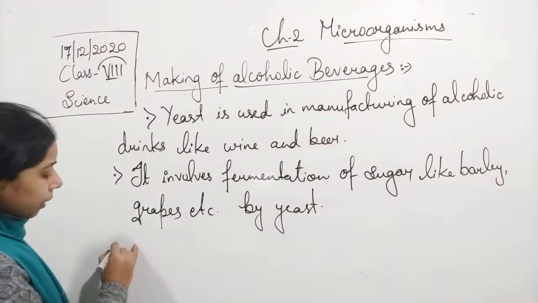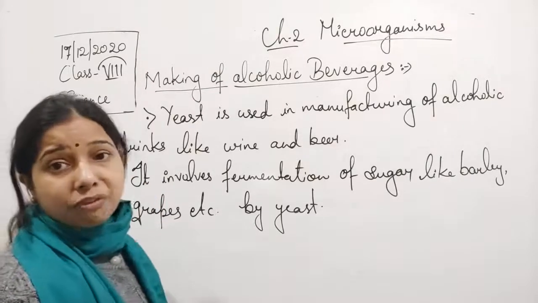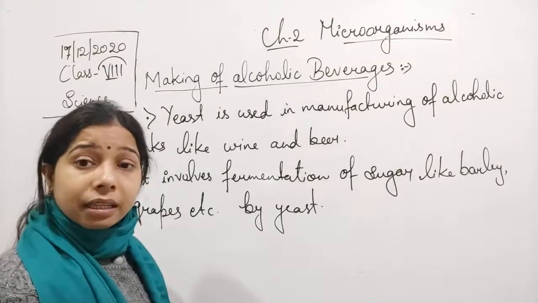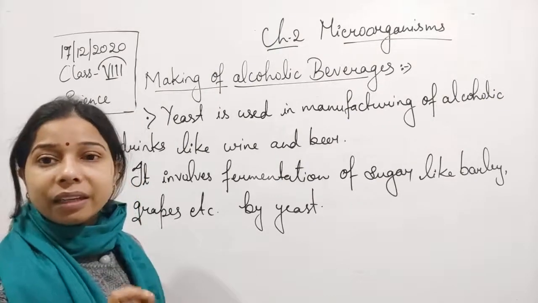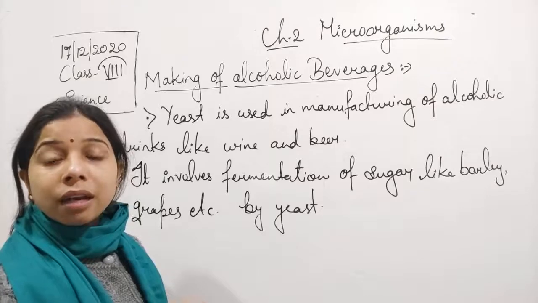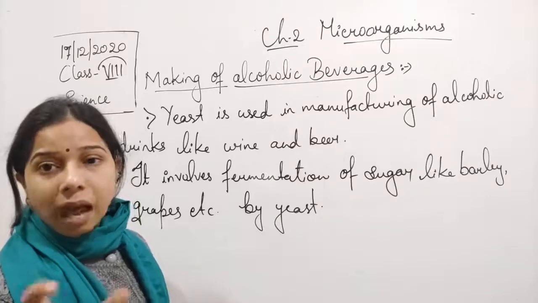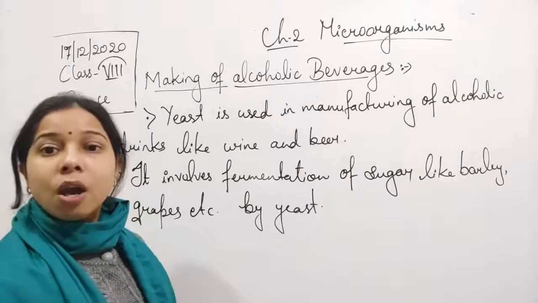Okay, so not only this, student, here also release of carbon dioxide occurs. So basically what happened, it helps in breaking down the sugar, and the sugar breaks down into alcohol and carbon dioxide.